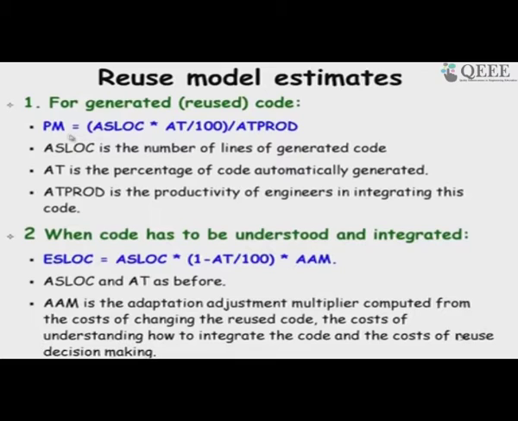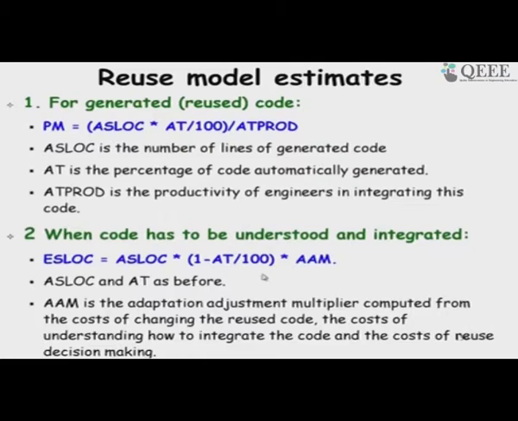So, the person month will be application software lines of code estimation into 0.9 black box reuse, divided by the productivity in doing the black box reuse. It also takes effort and time to do the black box reuse. You have to understand the parameters, make them work and so on.